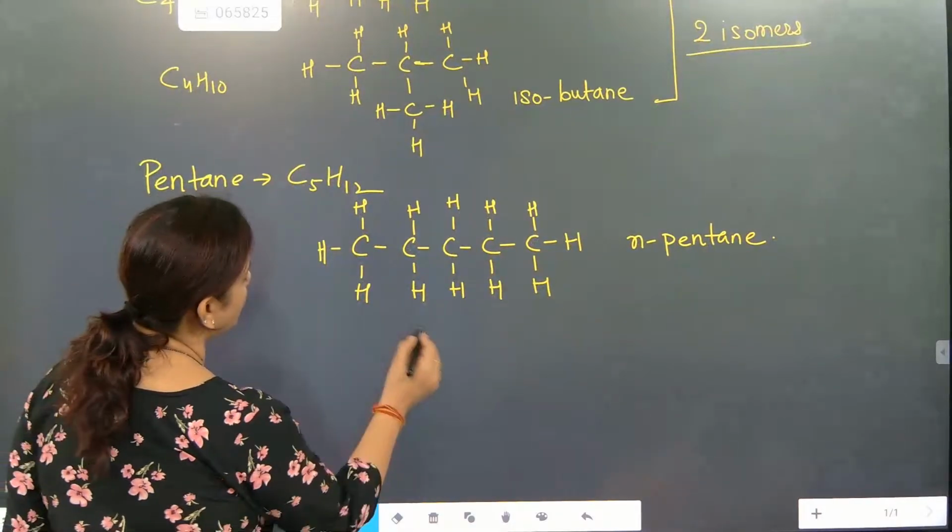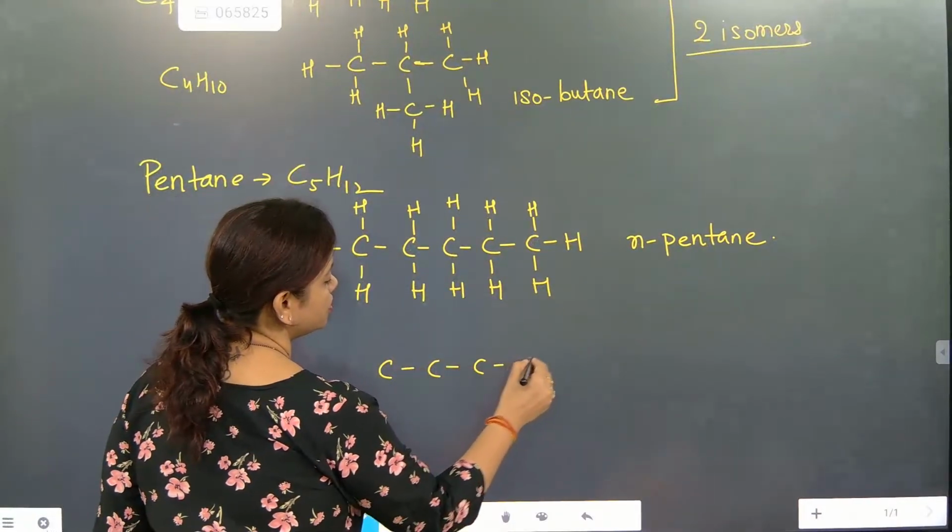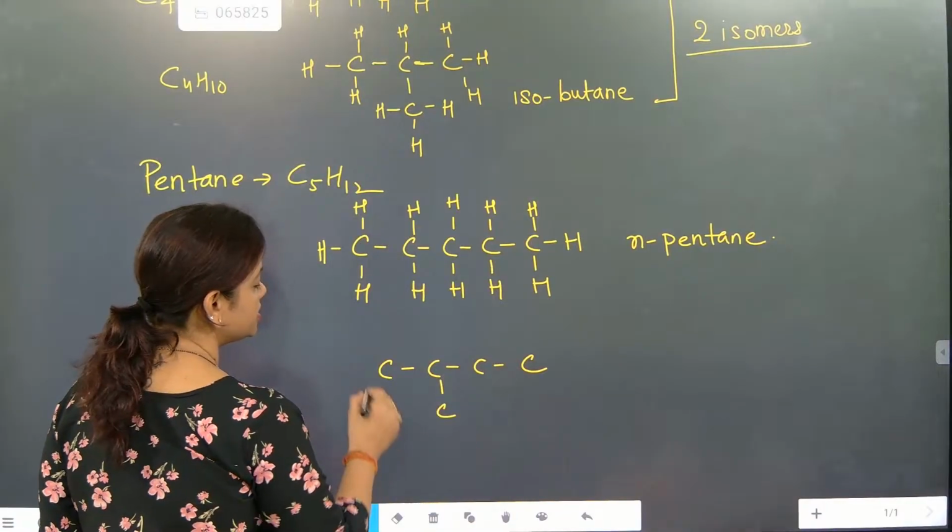So bond making means how many are possible? One, two, three, four. One we can draw like this, carbon.